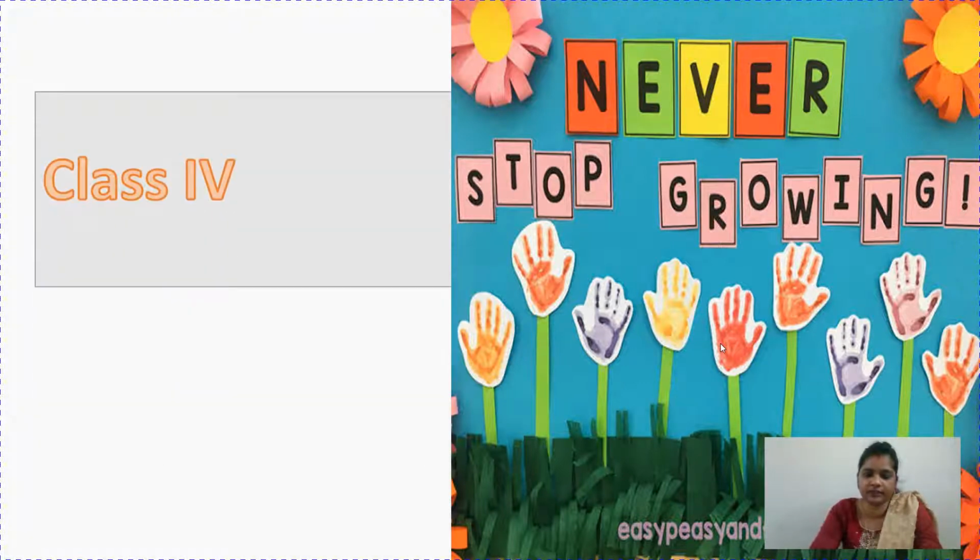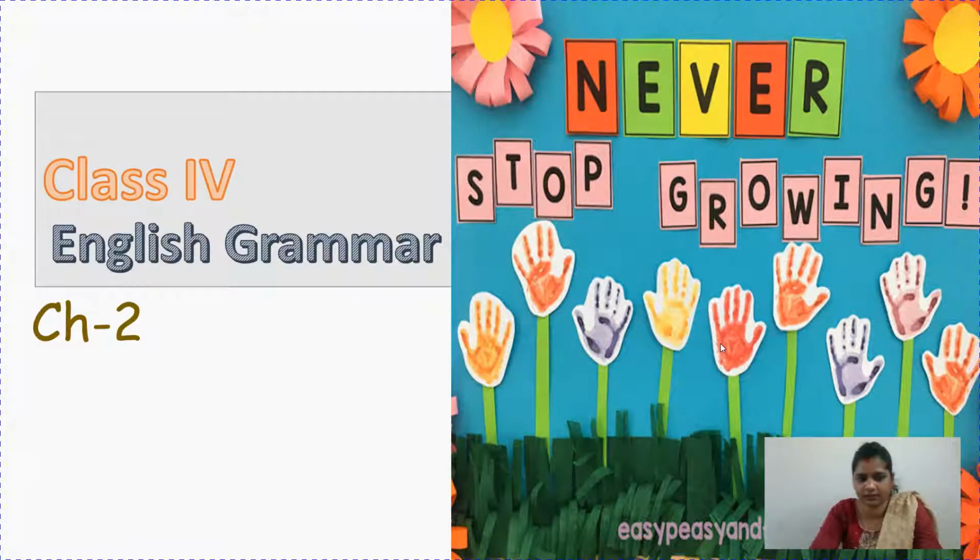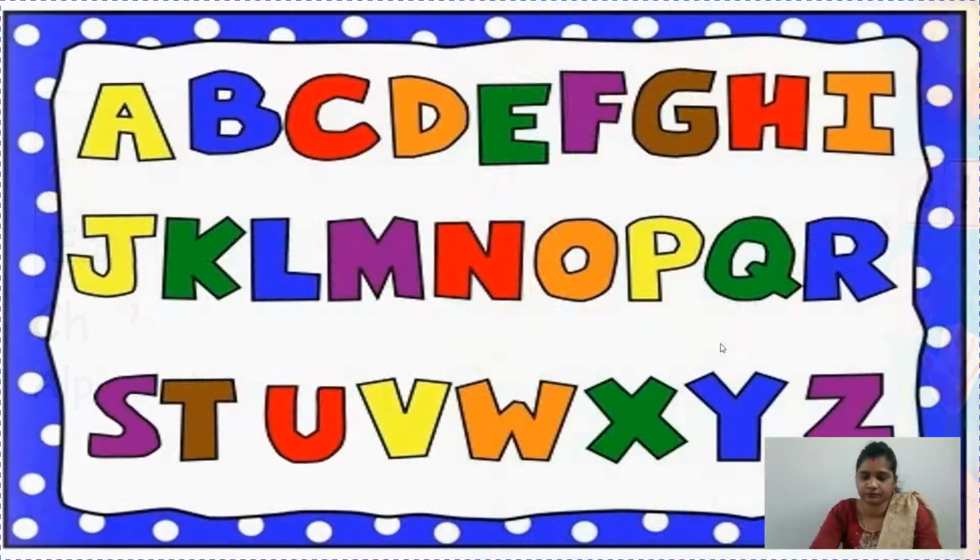So children, here we are taking class 4 English grammar, sorry, it's chapter 1, not chapter 2. It's alphabetical order. Children, you know the alphabets. I'm not going to teach you the alphabet, so don't worry, but I want you to just have a look at it. A to Z: A, B, C, D, E, F, G, H, I, J, K, L, M, N, O, P, Q, R, S, T, U, V, W, X, Y, Z. I will tell you why I am telling you all this.